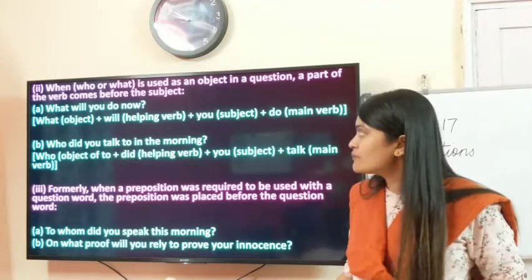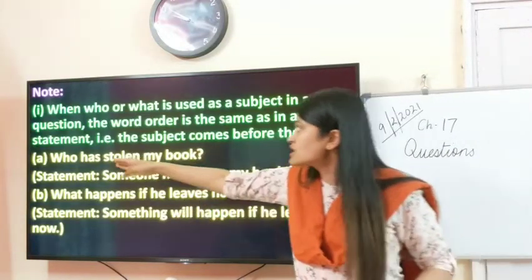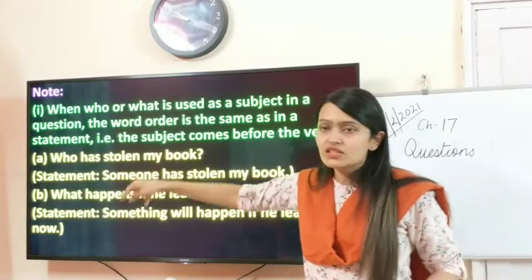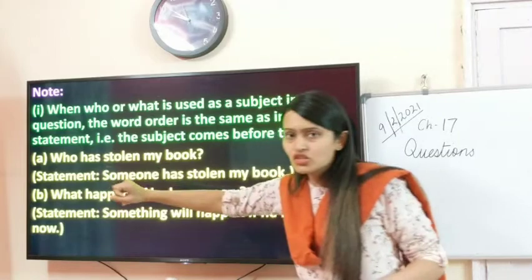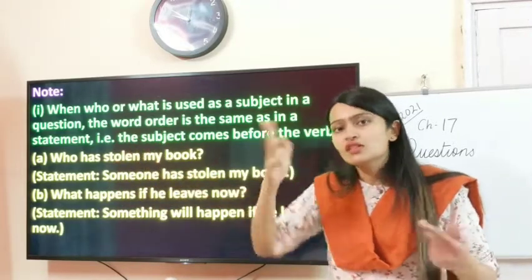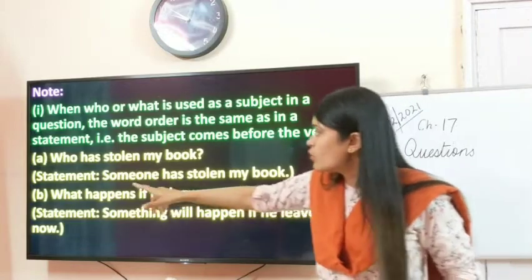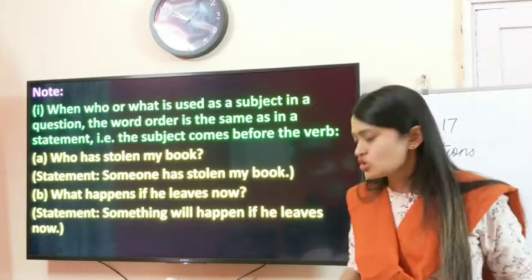In the previous examples, children, over here the subject was who has stolen my book. So who's doing the action over here? Who's the doer of the sentence? Who. Okay children. So over here the WH word was the subject, right? Over here, what happens if he leaves now? So the WH word is the subject over here.